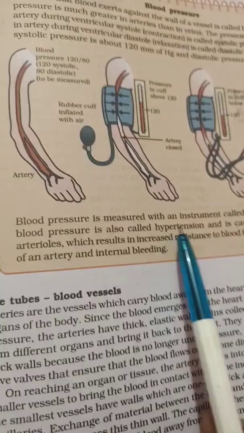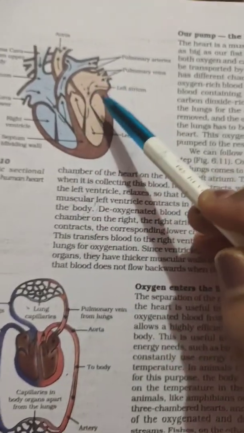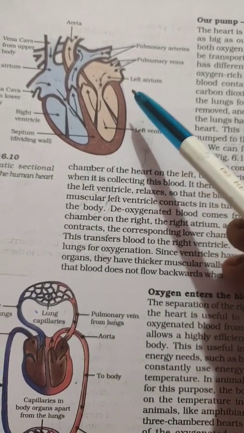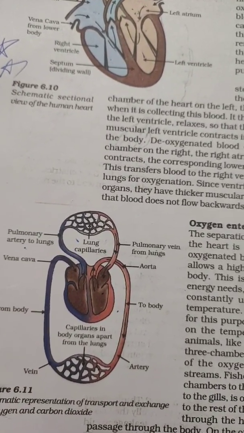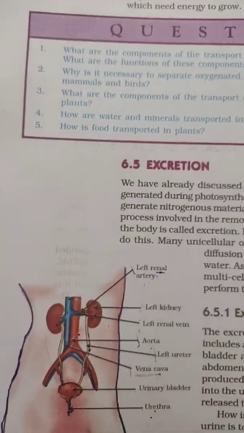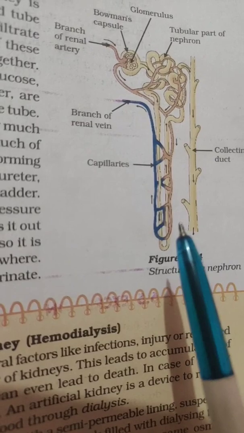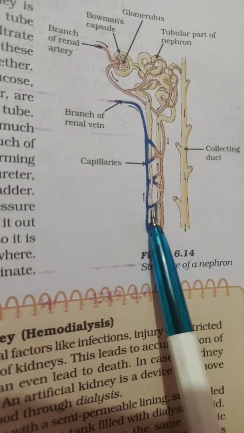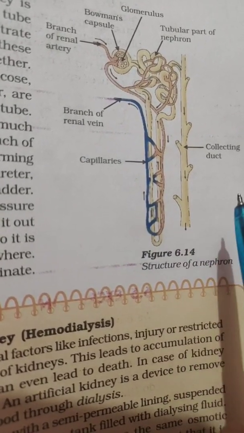Then blood pressure, so please go through all this as well. And this is also important. Sometimes diagrams of the heart come, sometimes the mechanism of how it works: from where the blood goes, from which direction to which direction. I think you know that. So transportation is again very important. Please do learn this. Then excretion, this diagram is important. I haven't seen this diagram ever asked, but it's better to practice, because questions can be asked about this diagram. Students are not asked to make this diagram, but maybe the diagram can come and you will be asked for the labeling.